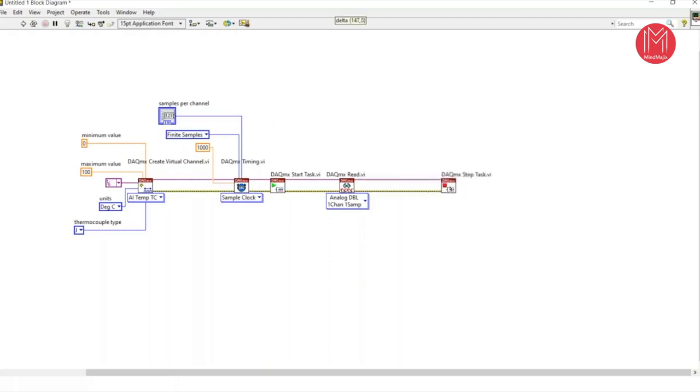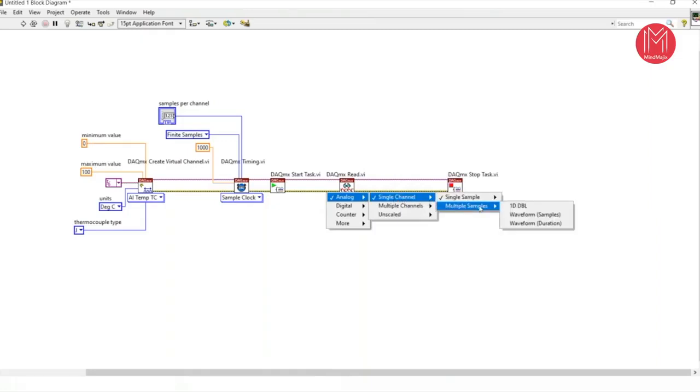Now come here. Here I want to acquire one channel and multiple samples. For that I will click here, analog input channel, single channel and multiple samples. And here I want to see the data in the form of DBL. Later I will explain in the class what is the meaning of DBL and what is the meaning of waveform, sample and duration.